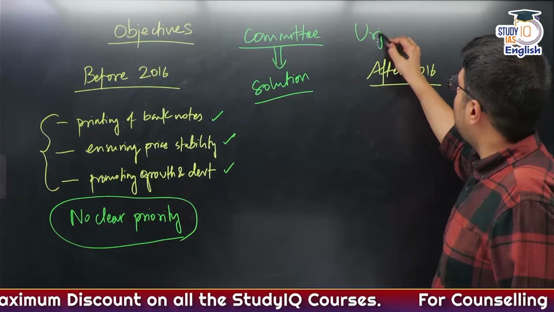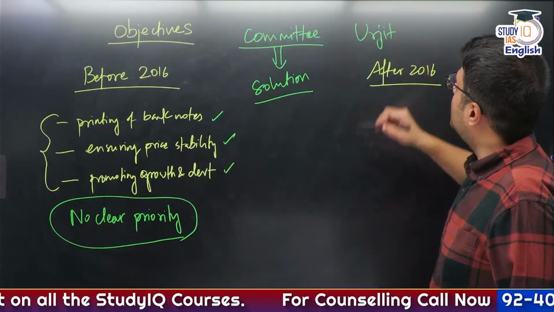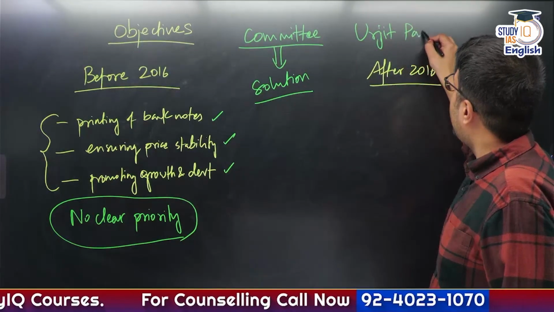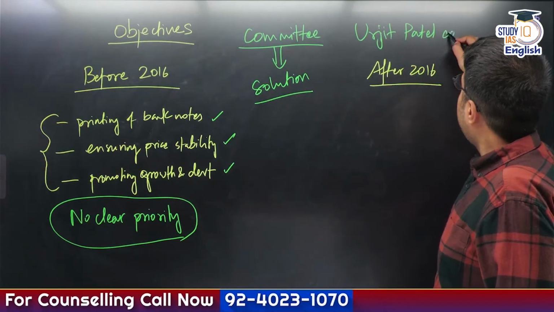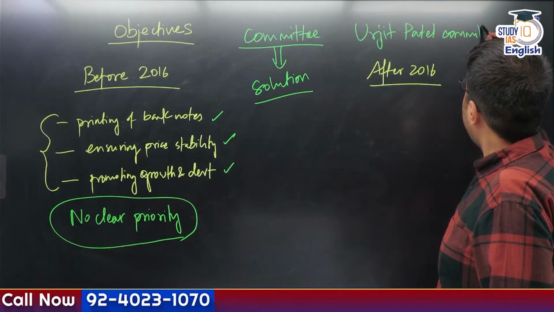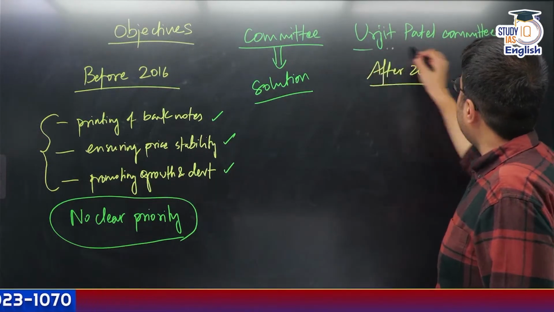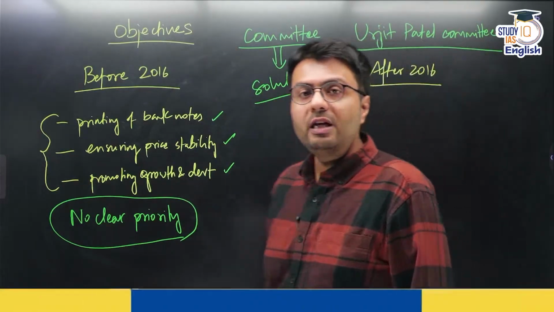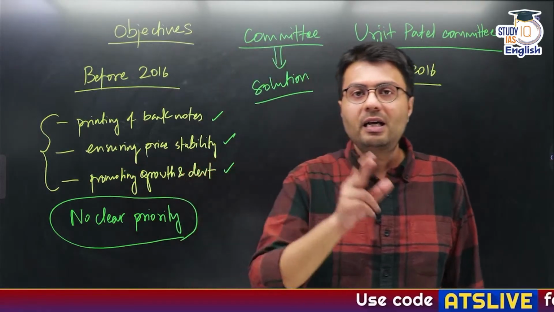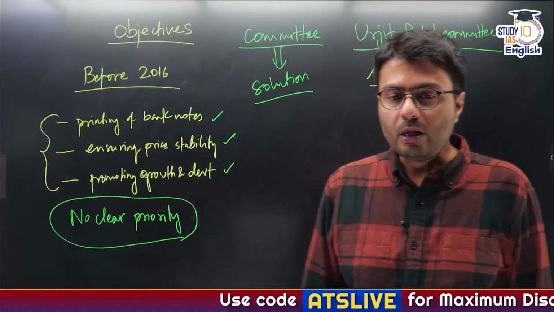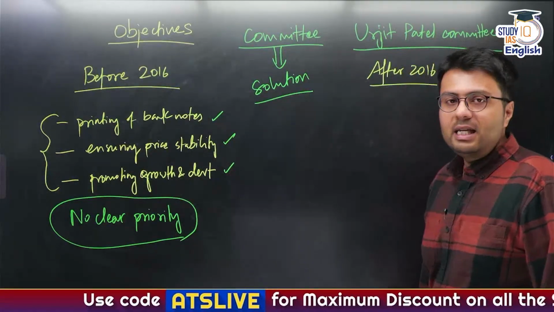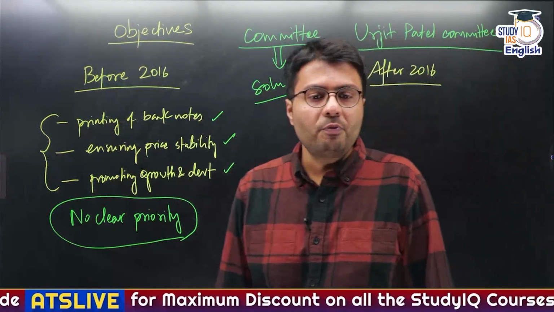Yes, this is the same Urjit Patel who was the previous governor of RBI, and when this committee was set up back in 2016, Urjit Patel at that time was one of the deputy governors of RBI under Raghuram Rajan. Now, in 2016, this Urjit Patel Committee came up with a report.